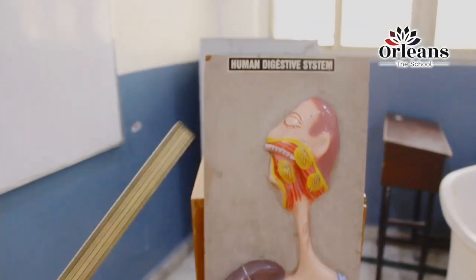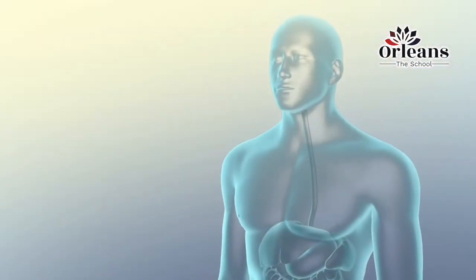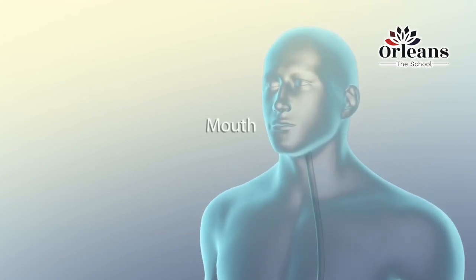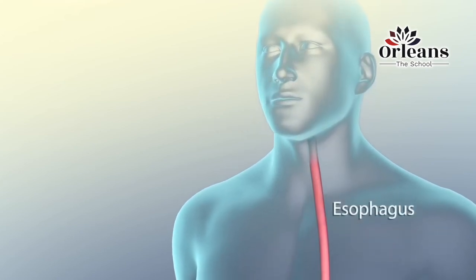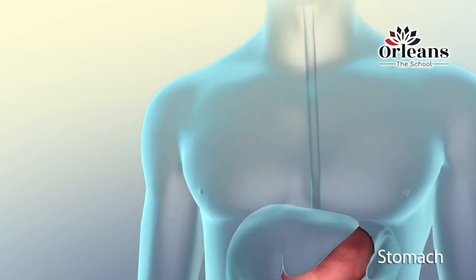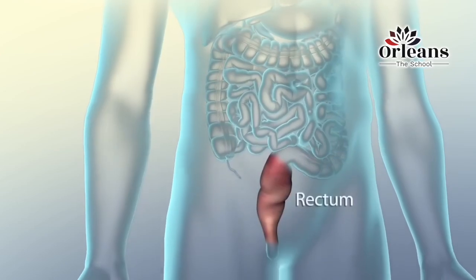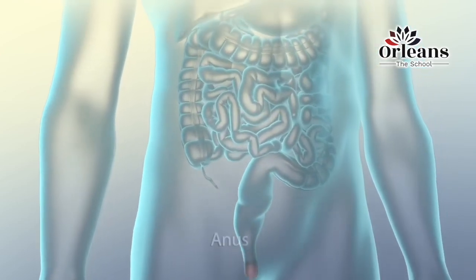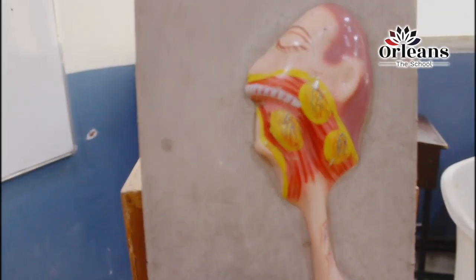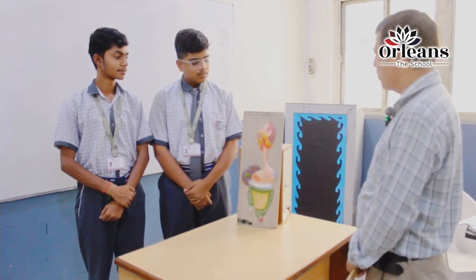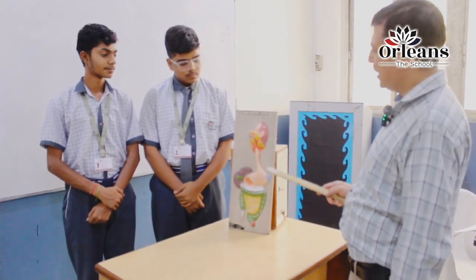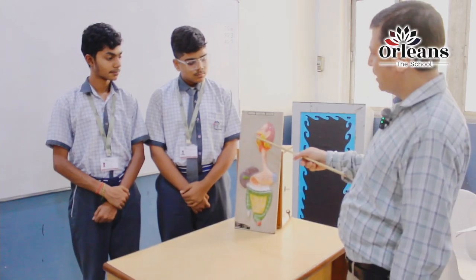So this is the entire model of the human digestive system, right from the mouth, the buccal cavity, to the esophagus or the food pipe, the stomach, the pancreas, the small intestine, the large intestine, vermiform appendix, and here you can see the anus through which the food is expelled out of the body. So here we have a model for the human digestive system. You can see the mouth region, the buccal cavity.